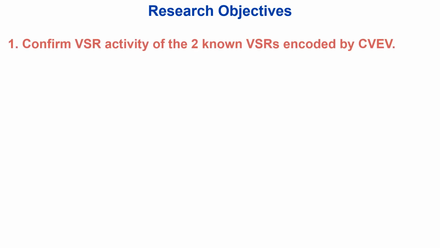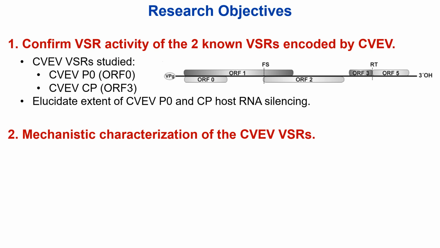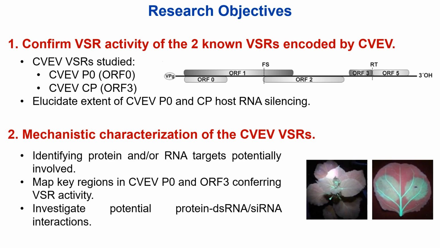The first objective was to confirm the VSR activity of the two CVEV encoded VSR proteins, P0 encoded by ORF0 and coat protein encoded by the ORF3 in an experimental host. The second objective was to conduct experiments towards mechanistic characterization of these two CVEV VSR proteins. This included identifying potential host RNA or protein targets involved in their VSR activity, pinpointing regions of amino acid residues that may be critical for VSR functionality, and finally, investigating molecular interactions of these VSRs, which host proteins or RNA species are directly involved in these suppressor functions.